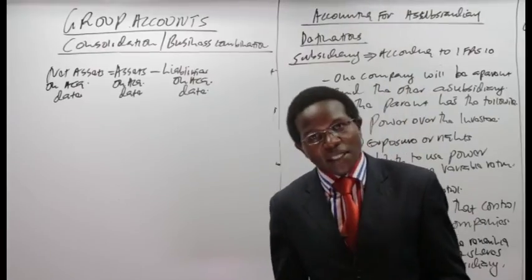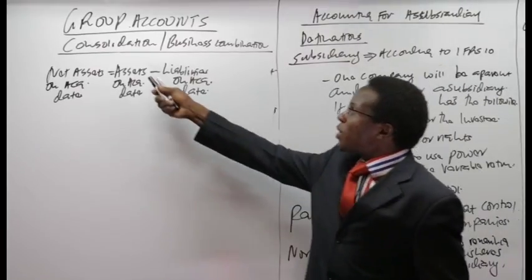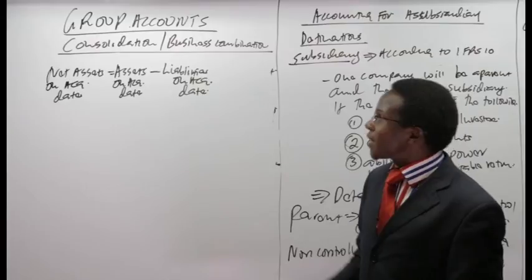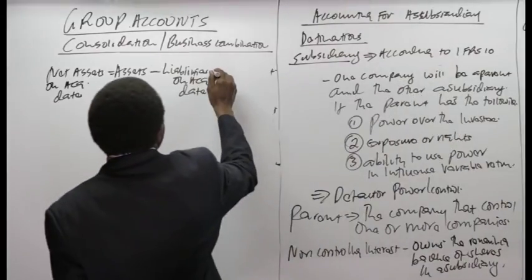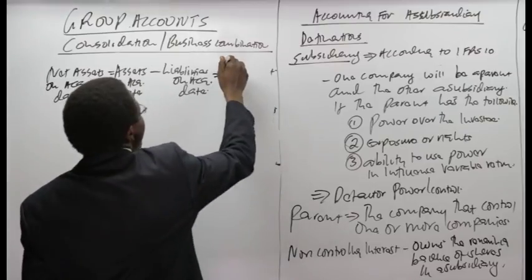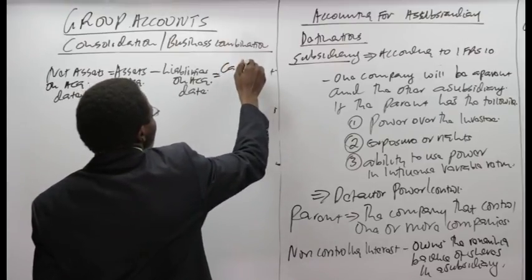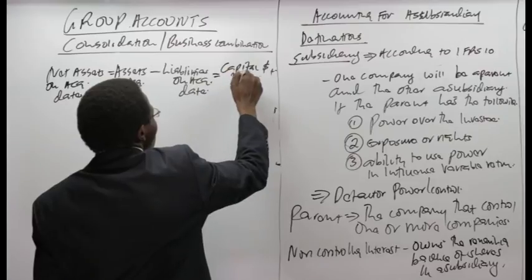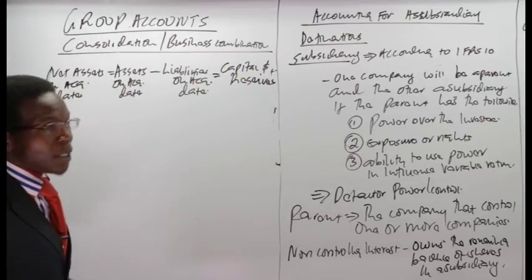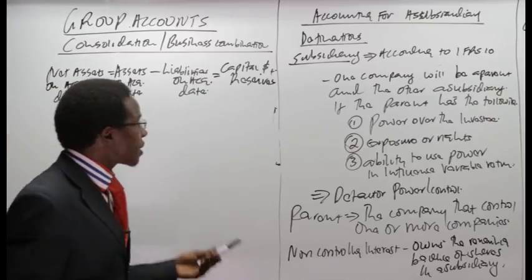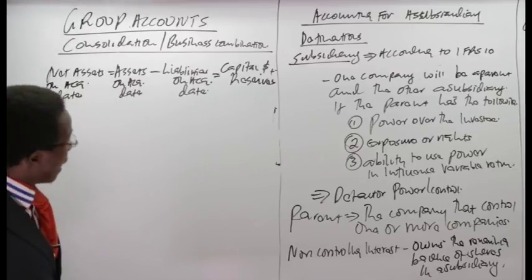So to get it right, in that case, we don't use the assets and liabilities. Instead, we use the capital and reserves. This is the same as saying assets minus liabilities is equal to capital and reserves, that's something that you must have learned.